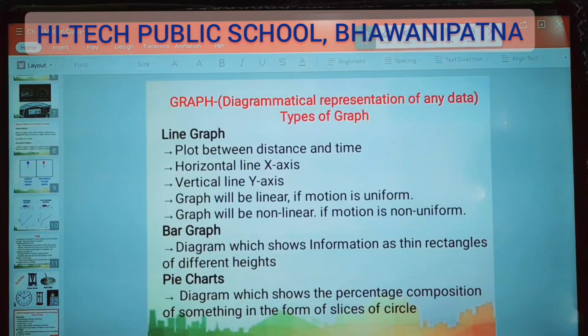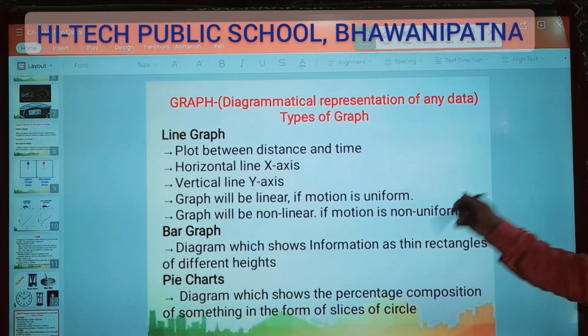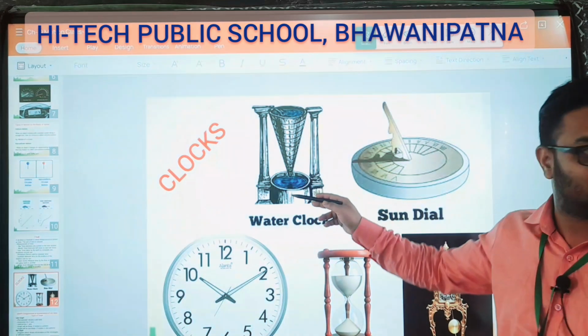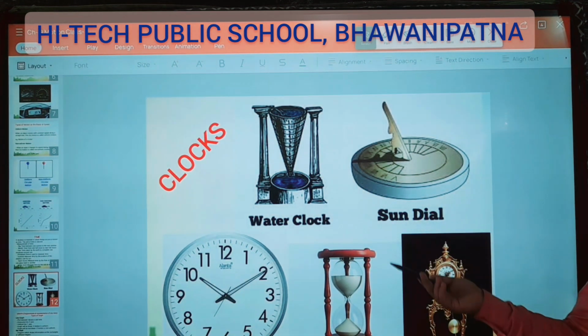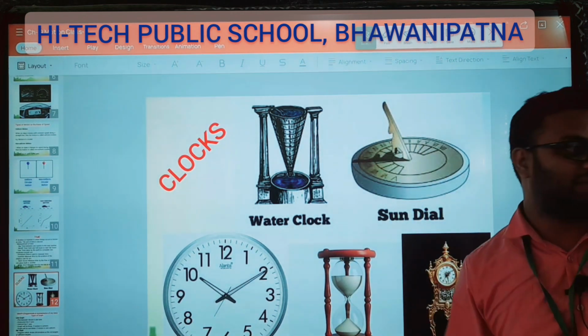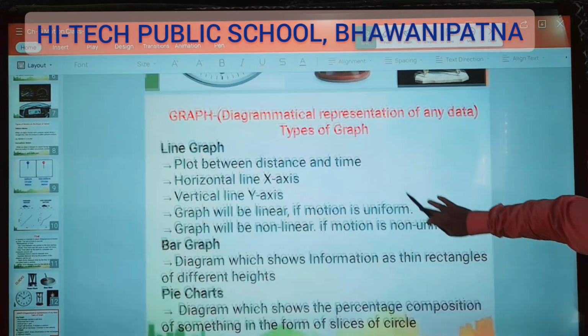Next, the water clock: how does it work? There will be a fixed amount of water here. When the water finishes, then we can say it is 1 hour or something. Then again you fill the water here. Again it will finish like this. Time can be measured.